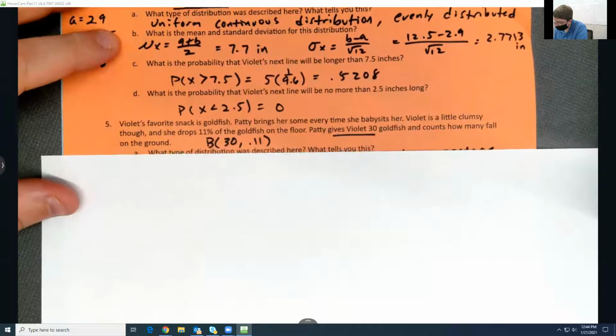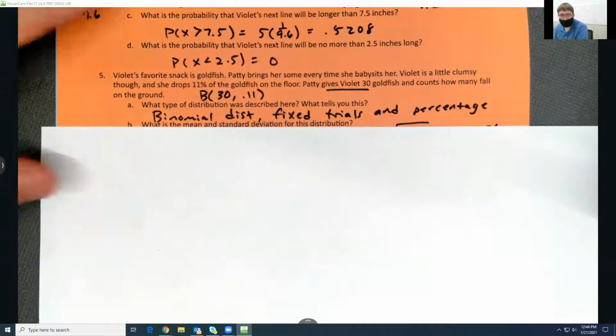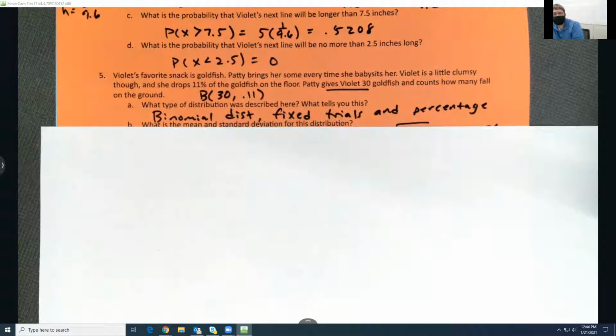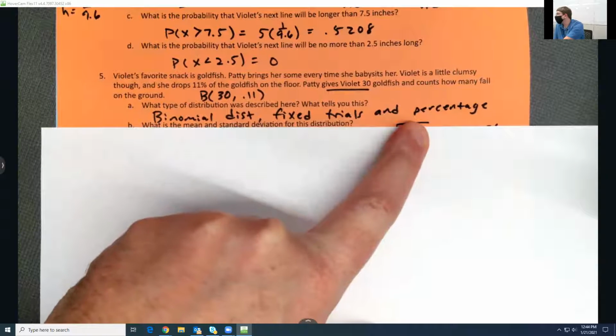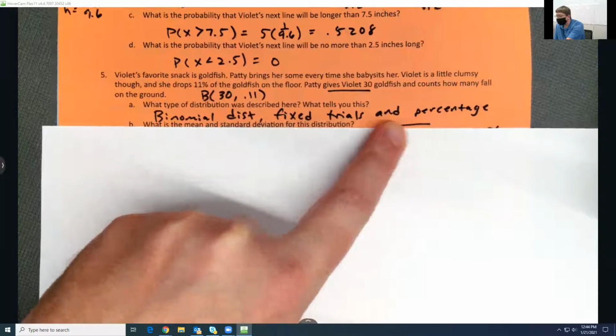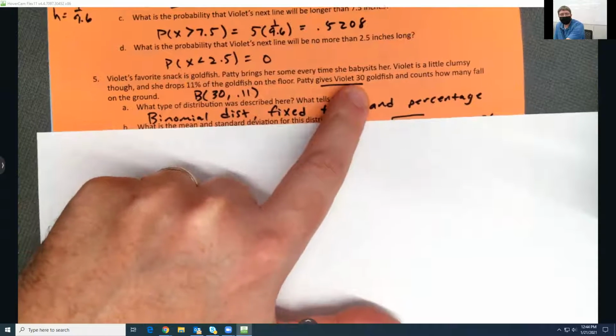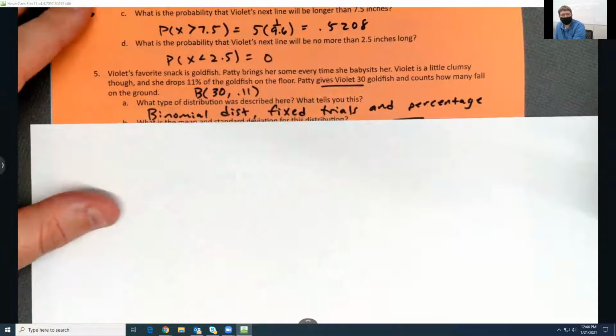Violet's favorite snack is goldfish. There's a bunch of information there saying that she brings her goldfish. We know it's binomial. How? There are fixed trials and percentages. So both qualifications have been met. They're going to do it 30 times, 30 goldfish, with an 11% rate of dropping any one of them on the floor.